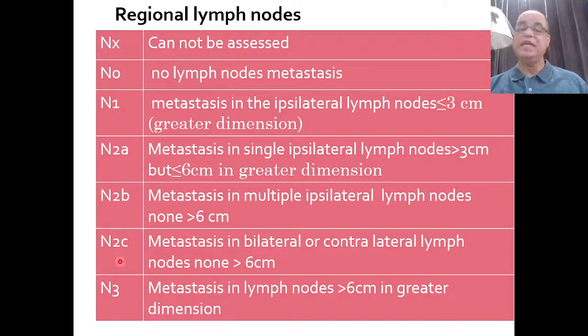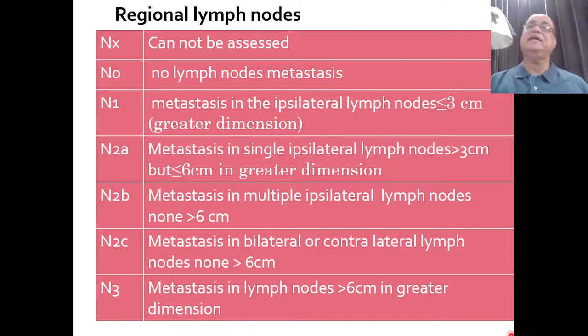And N2C is when there is metastasis in bilateral or contralateral lymph nodes, not more than 6 centimeter. So again, the size may be 1 centimeter, 0.5 centimeter, or it may be 5.9 centimeter or 5.99 centimeter. But the lymph nodes are either bilateral or only a single lymph node may be present contralaterally. Contralaterally present, then we will label it as N2C.